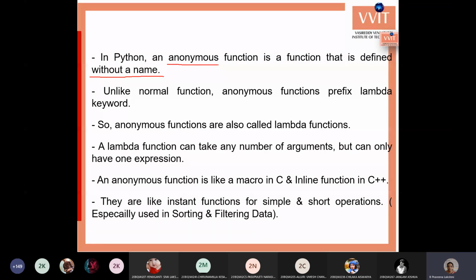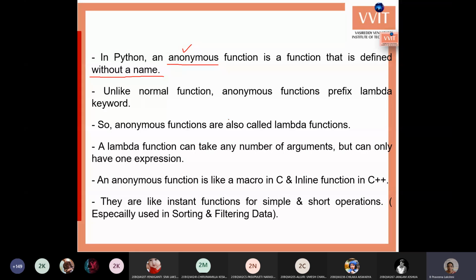Even if we write that function's code directly, it takes less memory space. But for such simple lines of code, if you declare a function, then it takes more memory space compared to writing that code within the program itself. So for those types of functions, Python provides the special feature to declare anonymous functions.